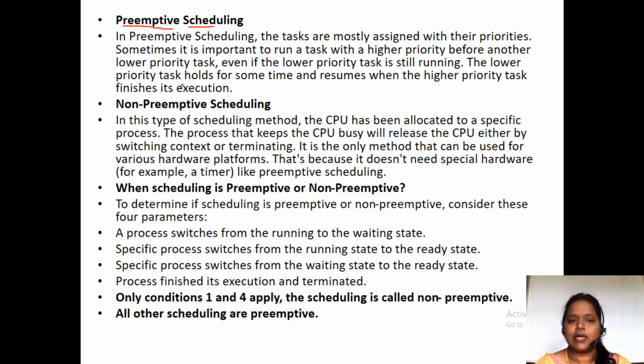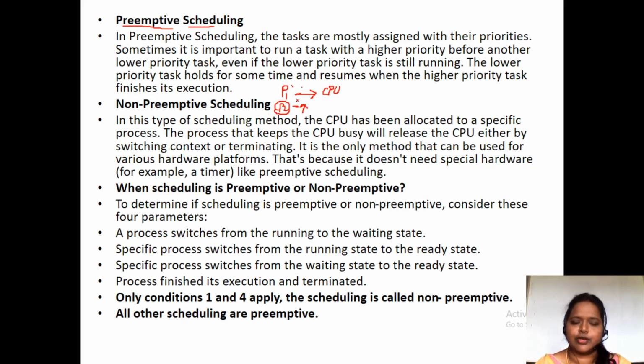So that means, if two processes are there, P1 and P2, we have to give priority to the highest priority task. Suppose as of now only process P1 is there, and P1 has been given the CPU. While P1 is executing, process P2 comes, which is of highest priority.